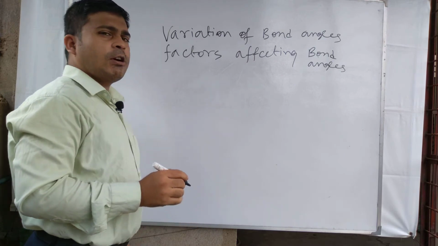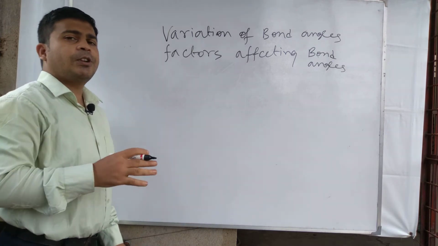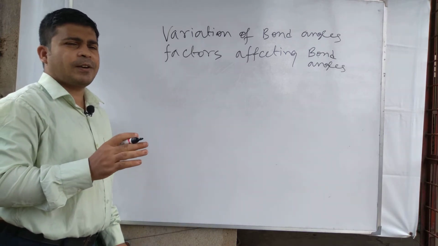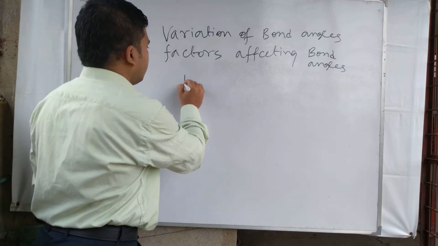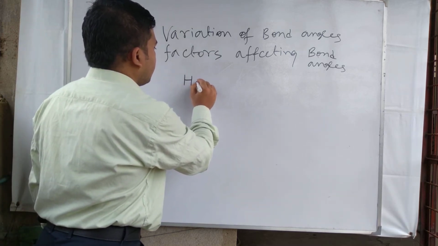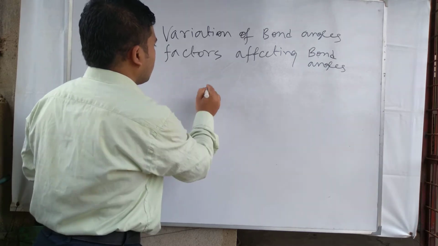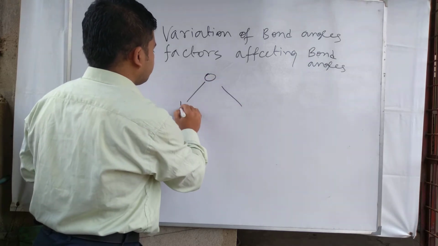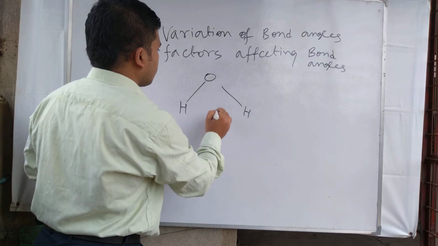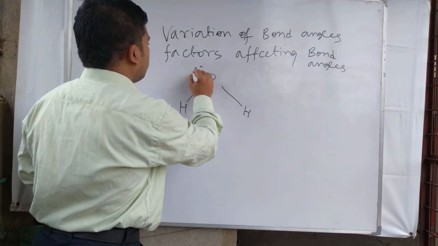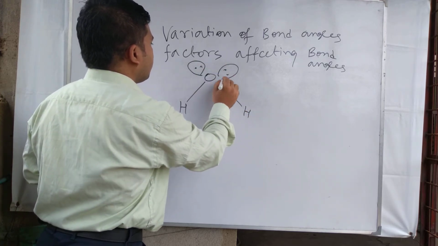Bond angles increase or decrease depending on some factors, like in H2O, where two lone pairs and two bond pairs are present.